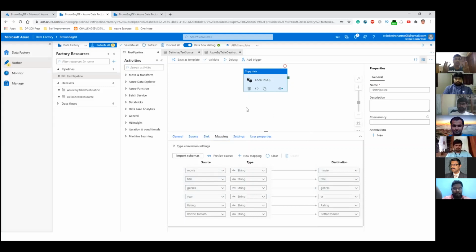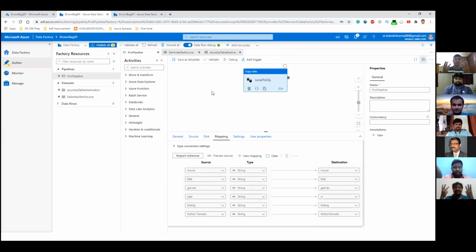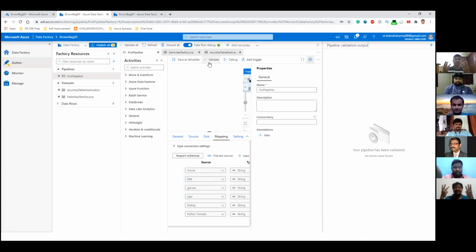Now we are at the point where we want to save the changes or validate the changes. There are various options that we will go through. First of all, there is a validate option, which is useful if you want to see whether, if you try to save your changes, the ADF engine will throw an error. So let's see what we get when we try to validate this. If there had been an error, you would have seen that in this window. Since everything has been configured correctly, it means that the pipeline has not given us any errors.